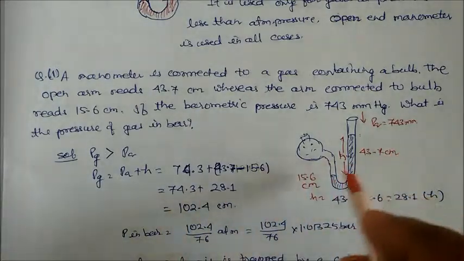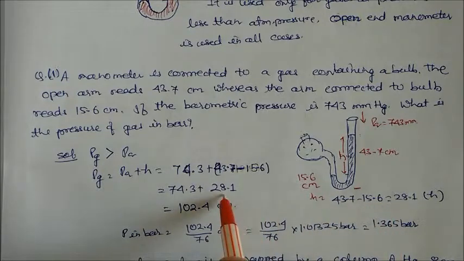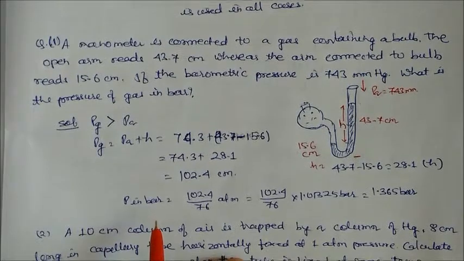So common unit is very important. So 43.7 minus 15.6 will get 28.1. Add it, you will get 102.6. If you want to convert into bar,